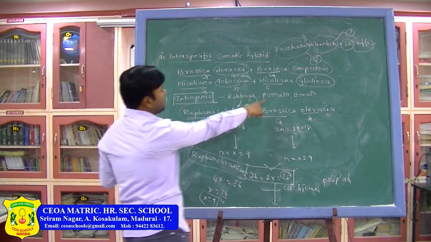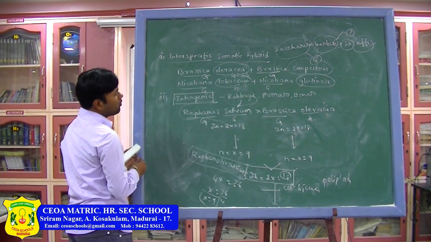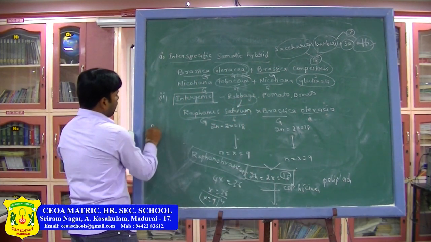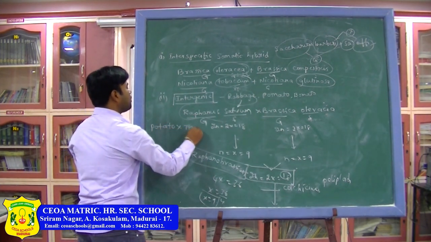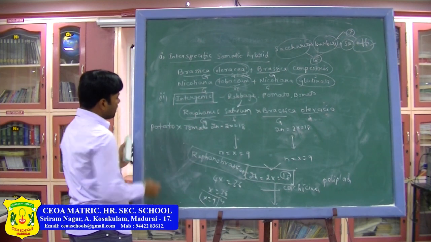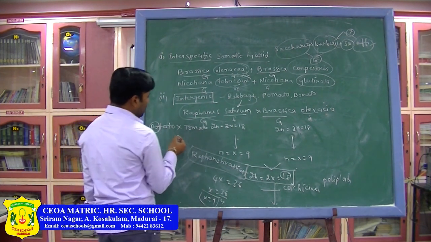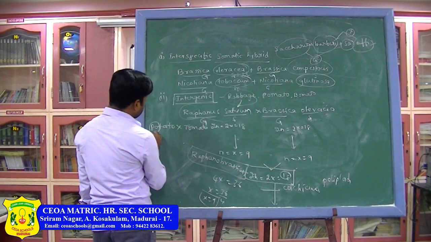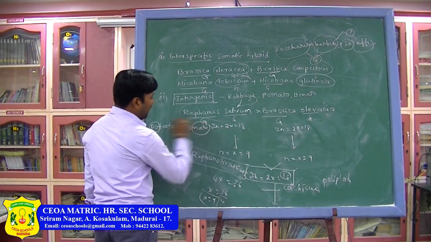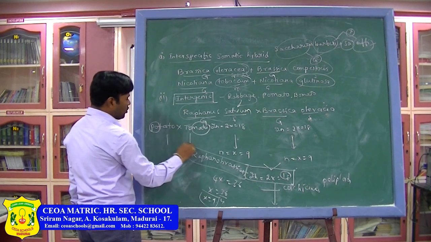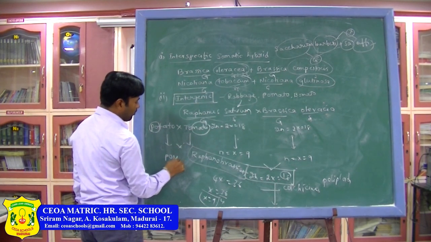Next one, see pomato and bomato. Here also, what is a pomato? Potato crossed with tomato. See in this, the prefix is po and the suffix is mato. These two together, when crossed, we are getting pomato.